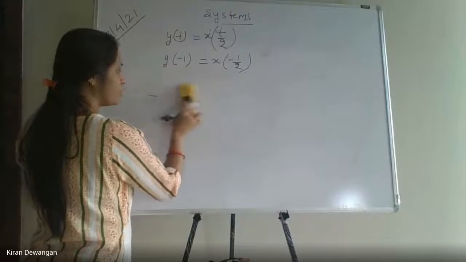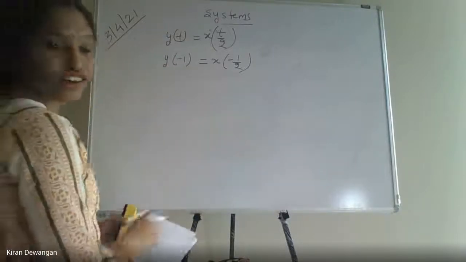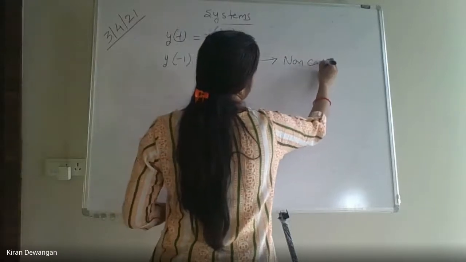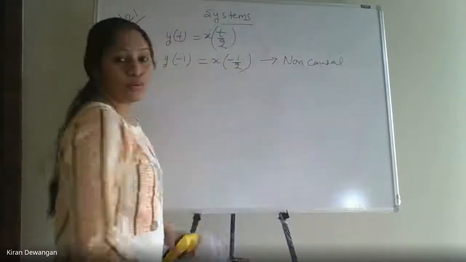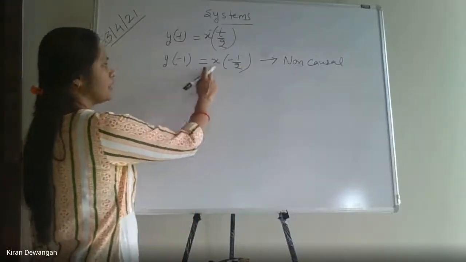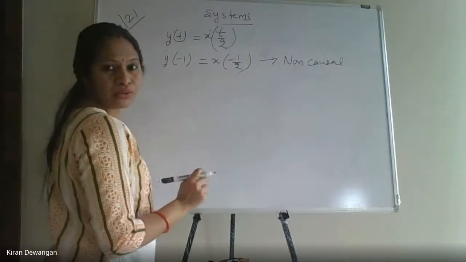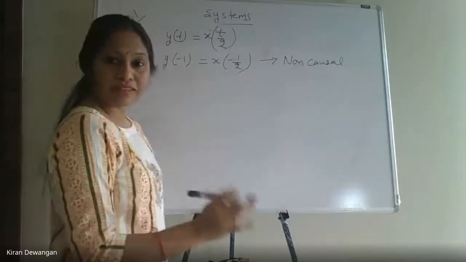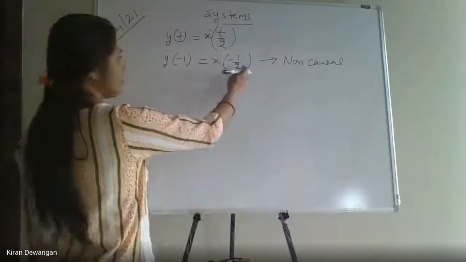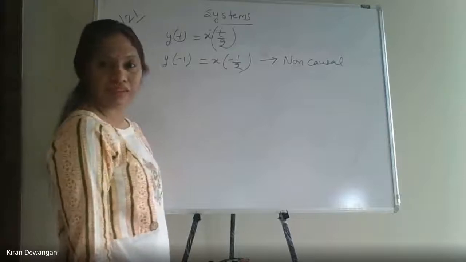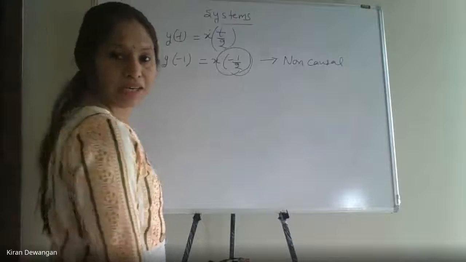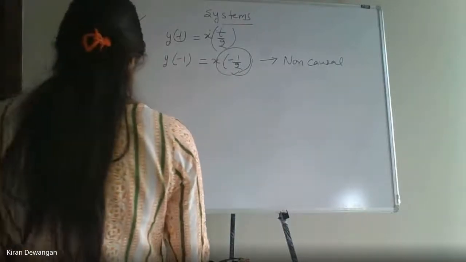Is this clear to everyone? This will be non-causal. So be very careful whenever you decide. Here y of -1 is x of -1/2, and -1/2 definitely doesn't come before -1. It comes after -1, and after -1 it is definitely a future value. It is depending on the future value and hence it will be a non-causal system. Next, let us take.